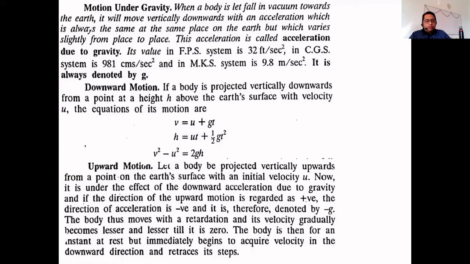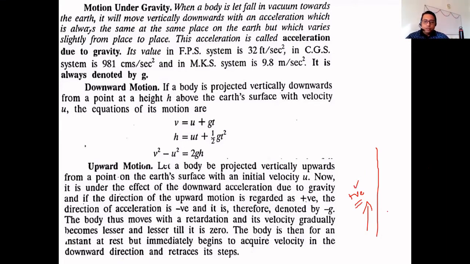So let a body be projected vertically upwards from a point on the earth's surface with an initial velocity u. Now it is under the effect of the downward acceleration due to gravity, and if the direction of the upward motion is regarded as positive, the direction of acceleration is negative. Now what does this mean? Because the body is moving upwards, by convention we always take the direction in which the body is moving as the positive direction. So the body is moving vertically upwards, so we will take this direction as positive.